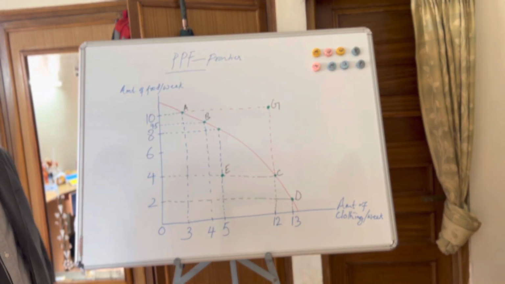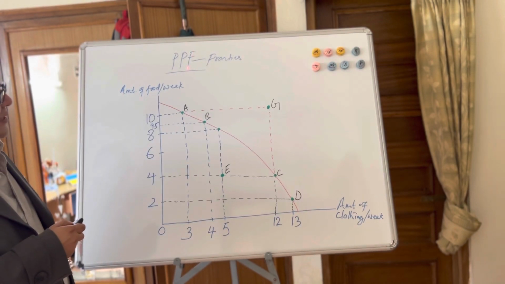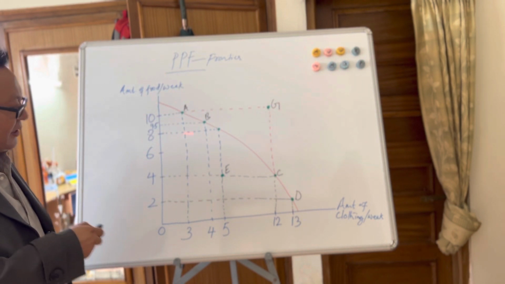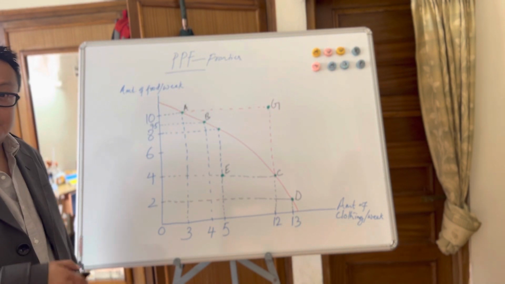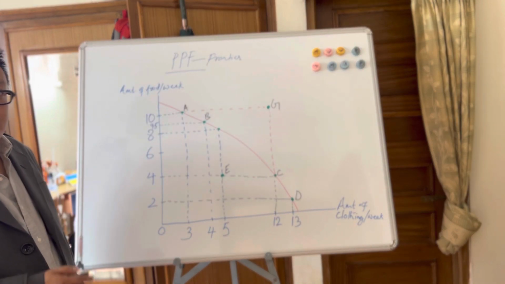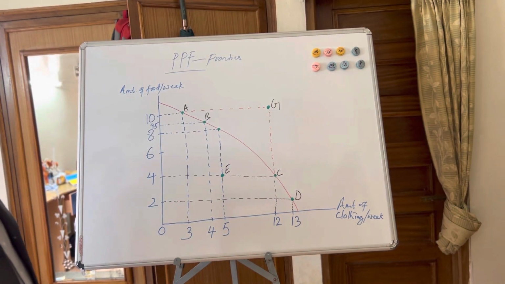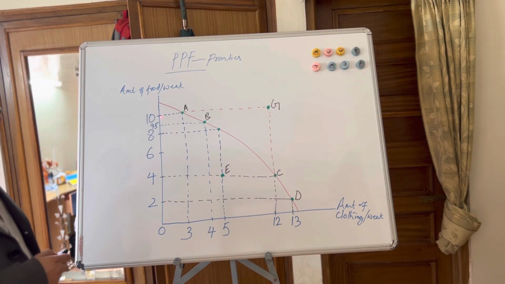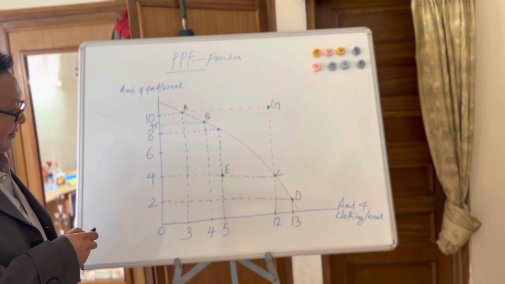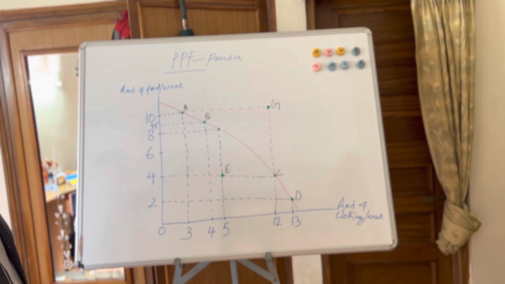And if we define it academically, we can say production possibility frontier is nothing but the graph showing all possible combinations of goods or services that can be produced within this boundary. So let's discuss this in detail. You see, for instance, if I want 10 units of food per week, I can consume 3 units of clothing per week.